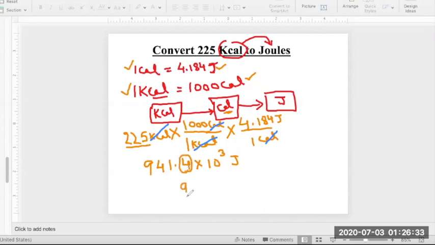So your answer will be 941 times 10 to the power 3 joules, right? So make sure you practice this kind of problem when you have multiple boxes, more than 2 boxes, in the solution map. Okay, so this is the way you normally do this kind of problem.